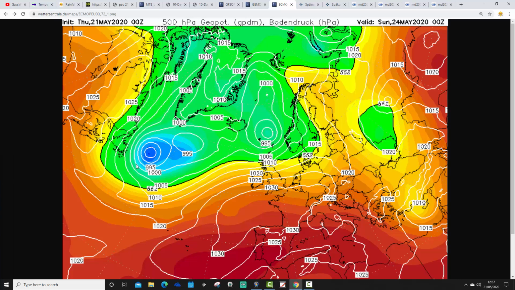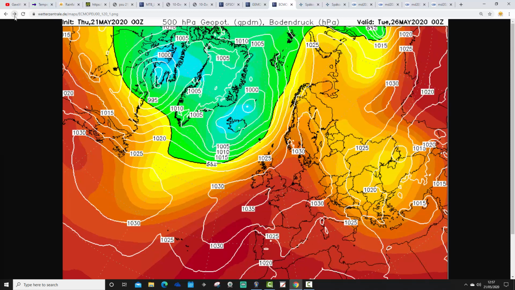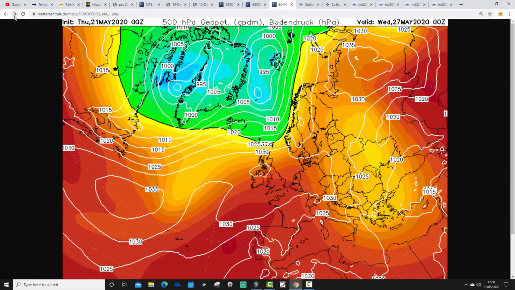The ECM looks like that. So again, high pressure pushing up from the south as we go through into Sunday. It's in control as we get through to Bank Holiday Monday, giving us a really dry and warm Bank Holiday Monday probably. Again, we're going to look at the Bank Holiday weekend in detail for today's second video update. Tuesday, again, high pressure fest carries on.